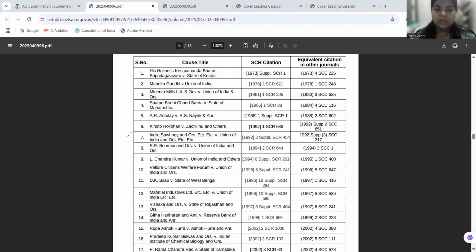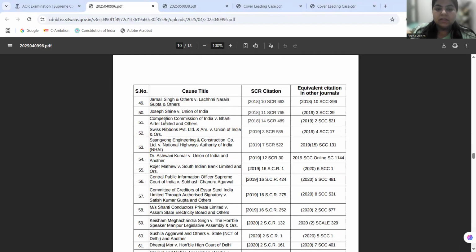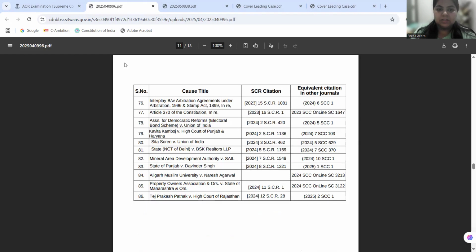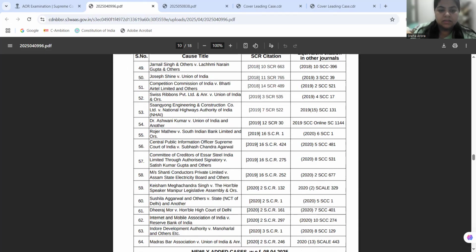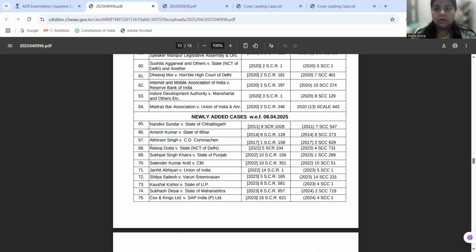We will start with case number 7 in this video today, and then we will go to case number 49, which is Jarnail Singh and others versus Lakshmi Narayan Gupta and others. And after discussing Jarnail Singh versus Lakshmi Narayan, we will be doing two more cases, which is State of Punjab versus Davinder Singh, and Janhit Abhiyan versus Union of India.